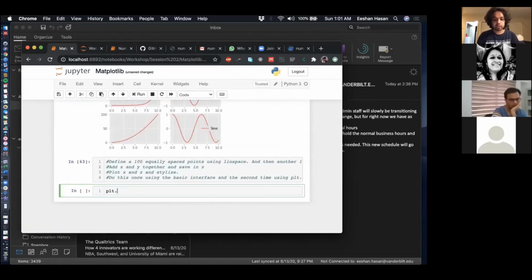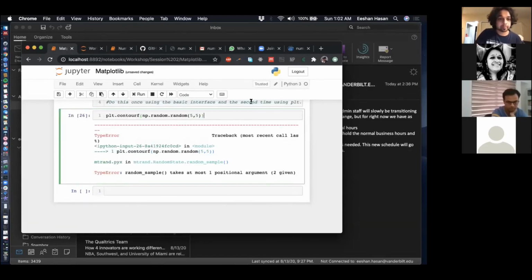I think it's called contourf. I need something to plot, right? So I'll just take a random array. We are already past time. So I'll just leave it at that for now. But always, just Google something like this and you'd find it. You don't need to remember each of these things.